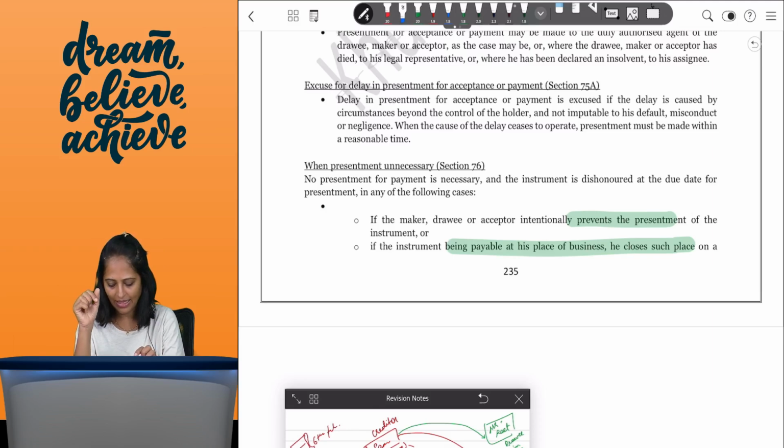Second, if it is payable at a business place and such place is closed, there's no one there, and if you go during business working hours no one is there, in that case presentment is not necessary, because you were told that you have to come to this place for presentment. No one's there at this place, so it is not required to be presented.